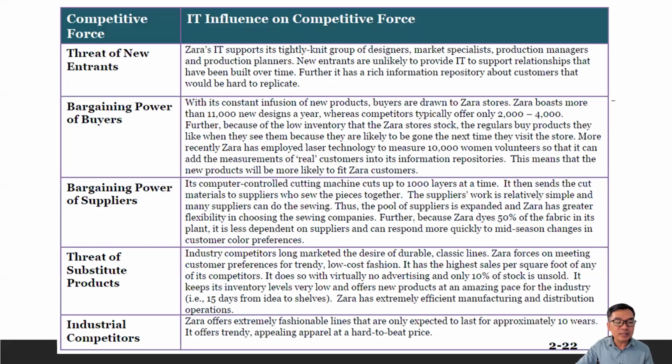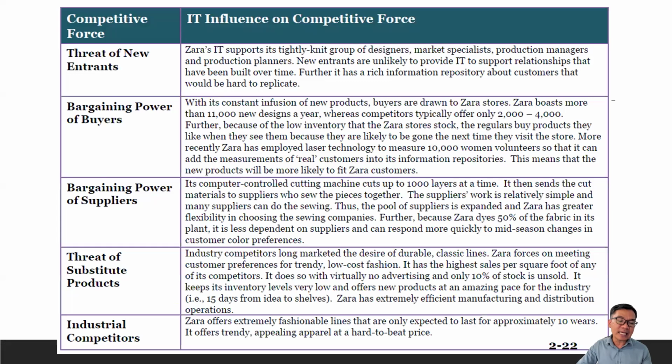Another competitive force is the threat of substitute products. Industry competitors long marketed the desire for durable classic lines. Zara focuses on meeting customers' preference for trendy, low-cost fashion. It has the highest sales per square foot of any of its competitors. It does so with virtually no advertising and only 10% of stock is unsold. It keeps its inventory levels very low and offers new products at an amazing pace for the industry, for example, 15 days from idea to shelves. Zara has extremely efficient manufacturing and distribution operations.